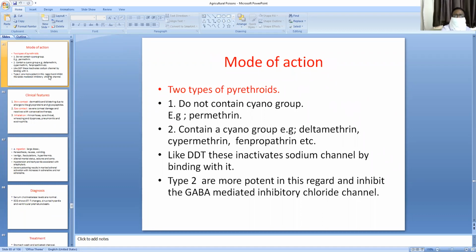Like DDT, these inactivate the sodium channel by binding with it. The action of pyrethroids is inactivation of the sodium channel by binding it. Type 2 are more potent in this and inhibit the GABA mediated inhibitory chloride channel. The pyrethroids which contain a cyano group are more potent inhibitors of the sodium channel.